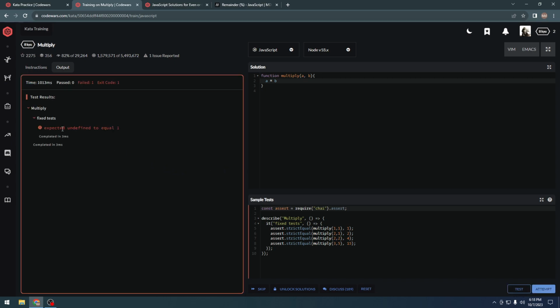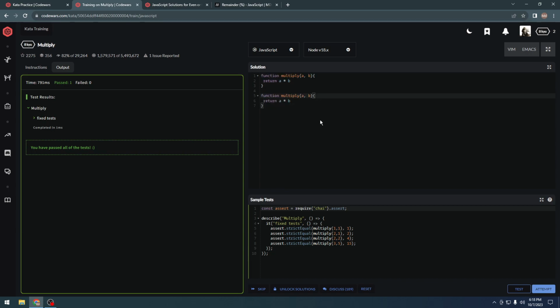And as we test, it says undefined. So if we don't have any return value, the function will automatically return undefined. So all we need to do is just type in the return value and it should work. Okay, or we could do another thing. Let's do this and do the arrow function.